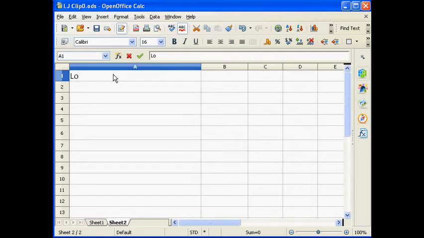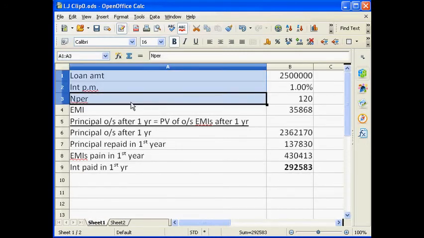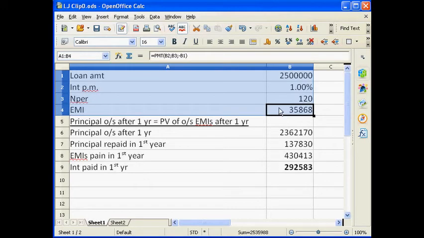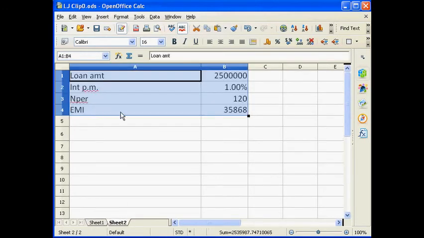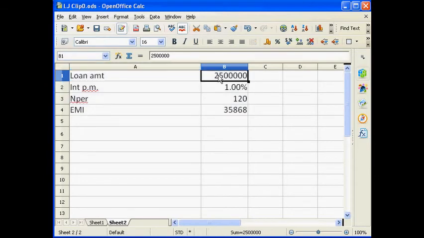The same thing which we have calculated here, some data we require in the new calculation also. So let me copy that and paste it here. Let me cross check it. Yeah, 25 lakhs, 1%, N per is 120, and EMI is 35868.